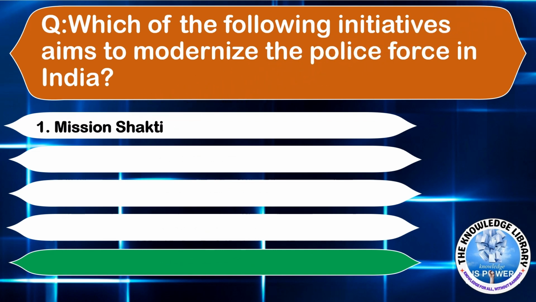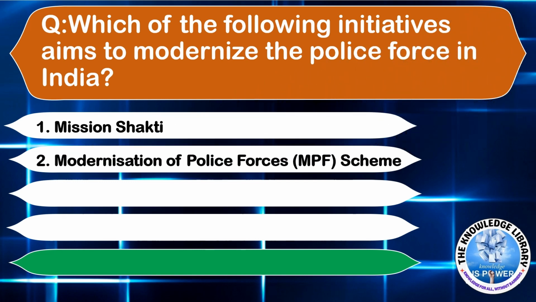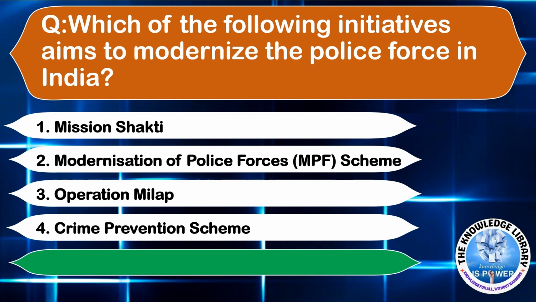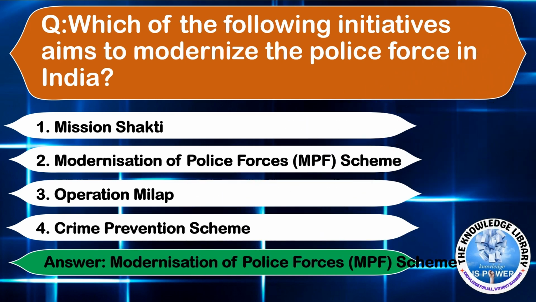The next question is, which of the following initiatives aims to modernize the police force in India? Option A, Mission Shakti. Option B, modernization of police forces. Option C, Operation Milap. Option D, crime prevention scheme. Answer is option B, modernization of police forces.